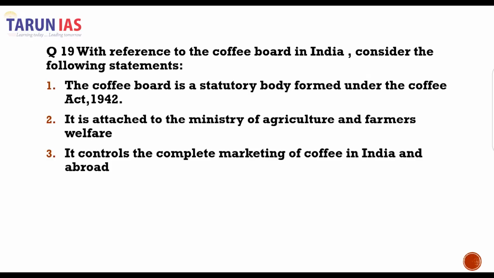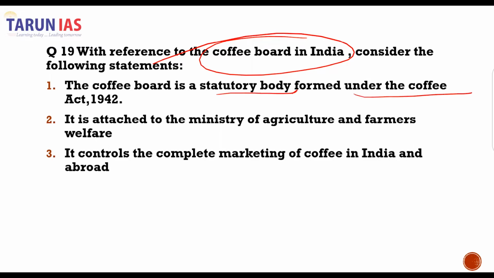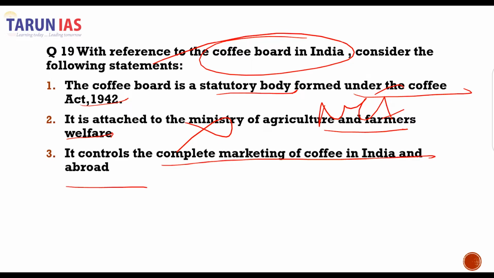Question number 19 talks about, with reference to the Coffee Board in India, consider the following statements. The Coffee Board is a statutory board which is formed under the Coffee Act of 1942. It is attached to the Ministry of Agriculture and Farmers Welfare. This is incorrect. It is the MCI, that is, the Ministry of Commerce and Industry. Yes, it controls the complete marketing of coffee in India and abroad. Not the complete, but there is a pooling system.